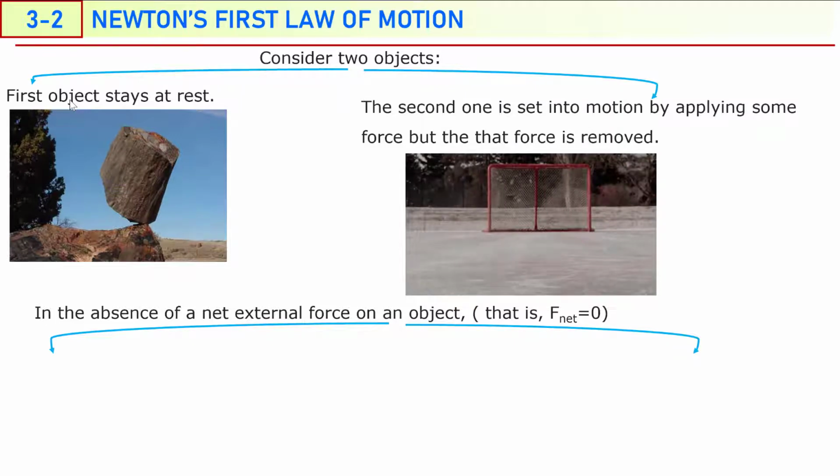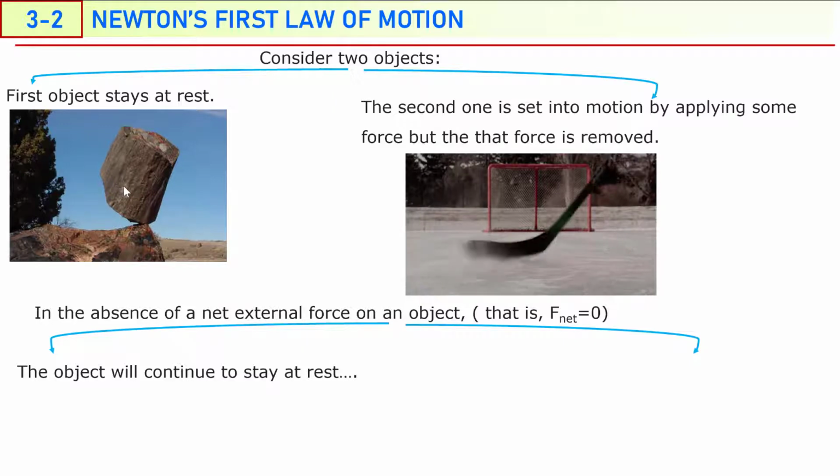In the absence of a net external force on an object. So Newton's first law is talking about this. In the absence of net external force acting on an object, which means the net force acting on an object is equal to 0, two possibilities you can observe. One of them is, if the object is initially at rest, just like this rock, it will continue staying at rest. And this rock will stay there till the end of the universe if no external force acts on it.